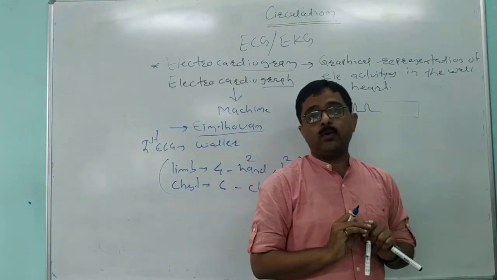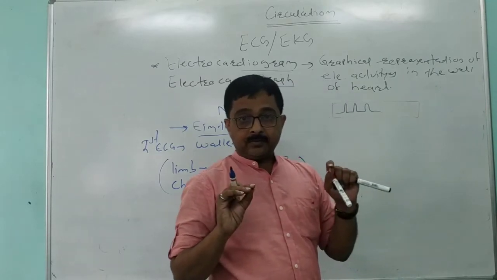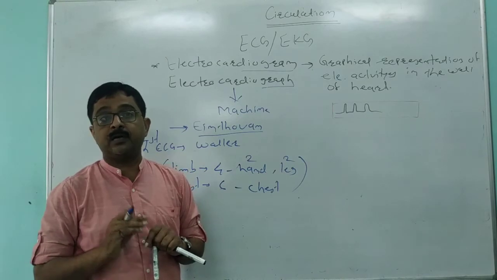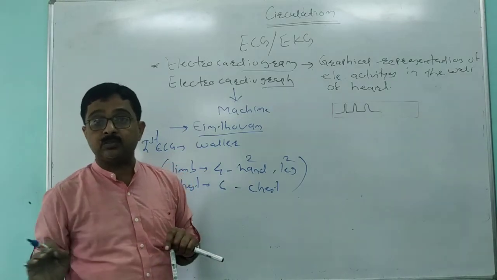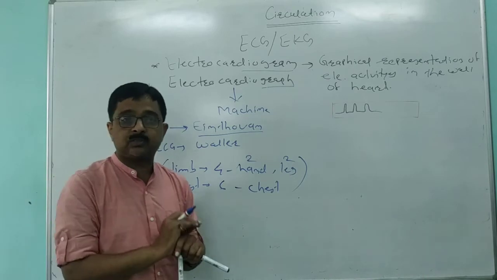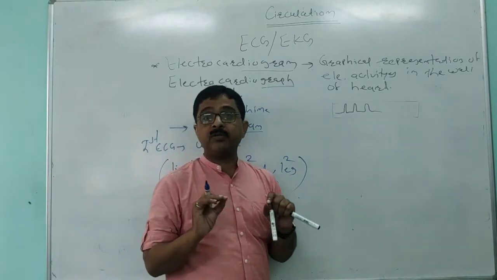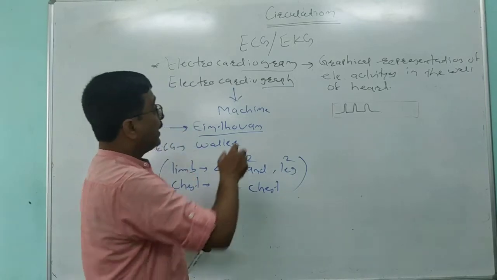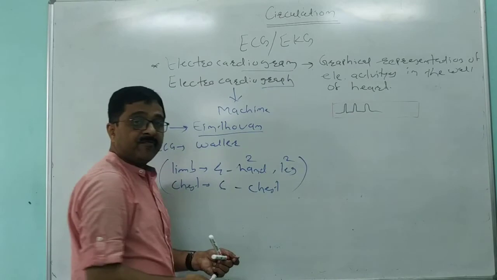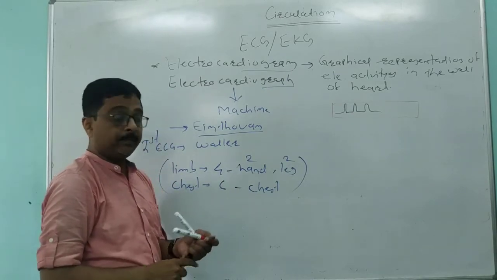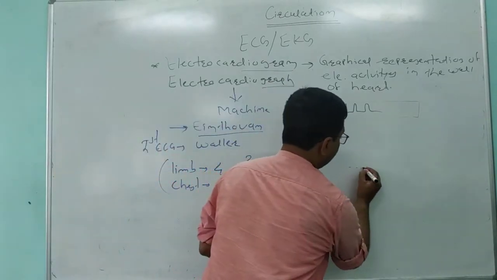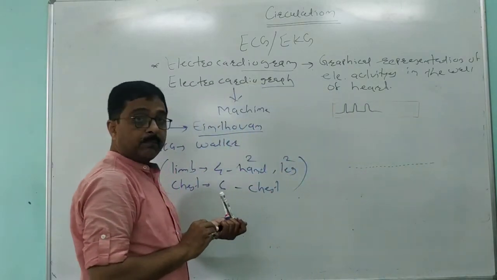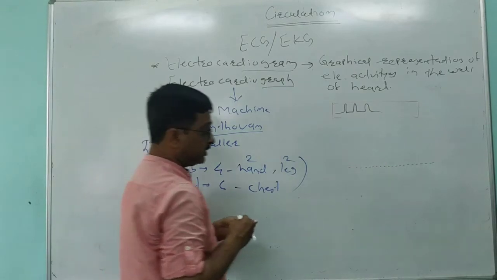When we observe the electrocardiogram of a normal person, we observe a number of different types of waves, and these waves denote different movements of the human heart. So here we are going to draw an electrocardiogram, that is this graph, of a normal healthy person. First of all, we are going to draw the baseline. There are a number of different types of waves, so here we will start.